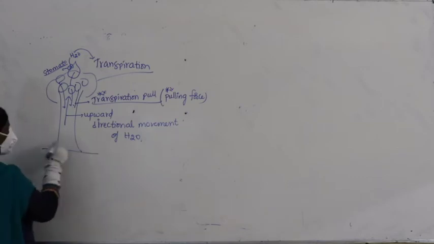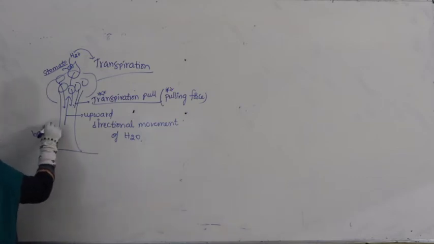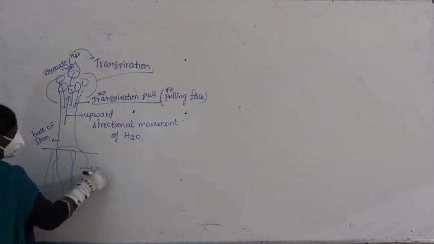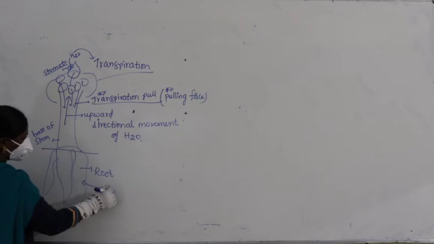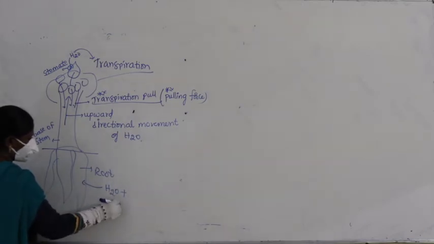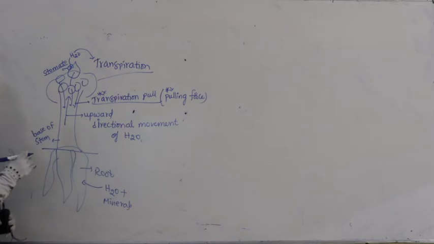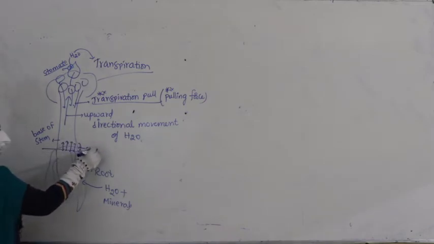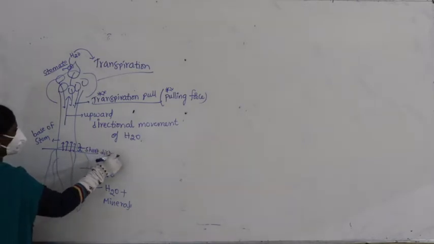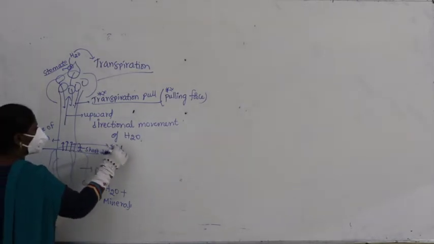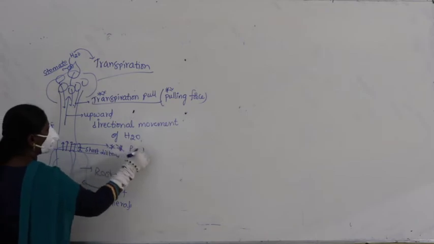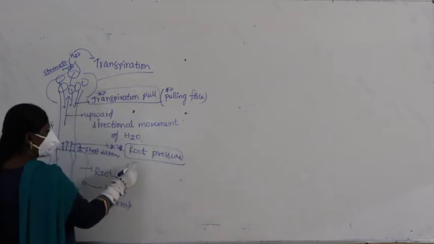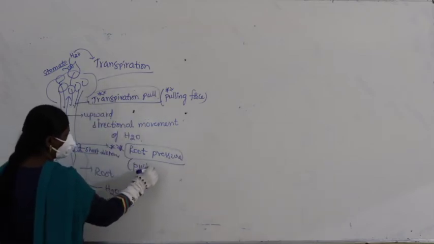At the base of the stem, roots are the ones which supply water and minerals up to a certain height of the stem, for a short distance. What is the pressure applied here? The pressure applied here is called root pressure. Now, what is root pressure? It is called a pushing force.